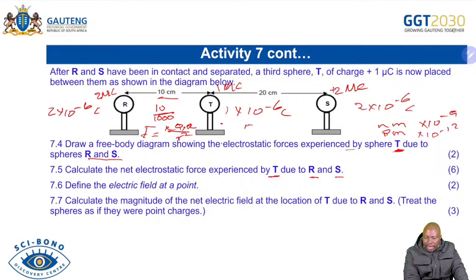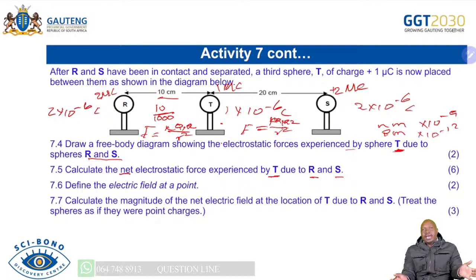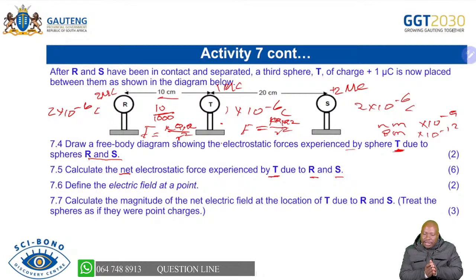You calculate the force again for K, Q1, Q2 over R squared for ST as well. When you finish, because the question says net, you add the two, then you get the net electrostatic force. Then you are able to do that. And then look at this one, we're talking about define electric field at a point.